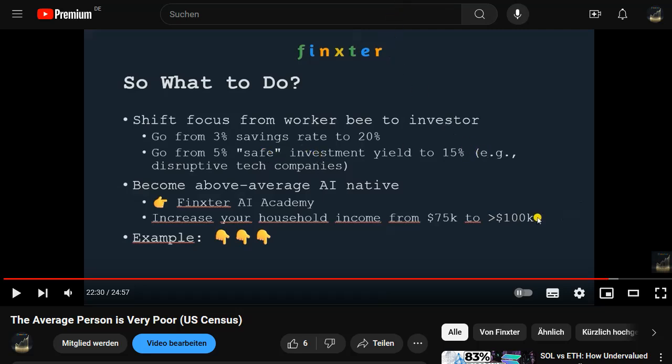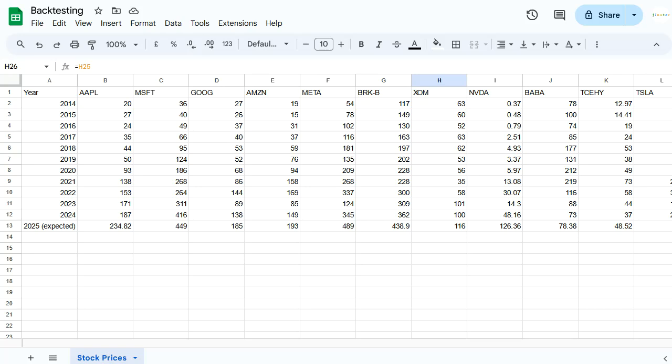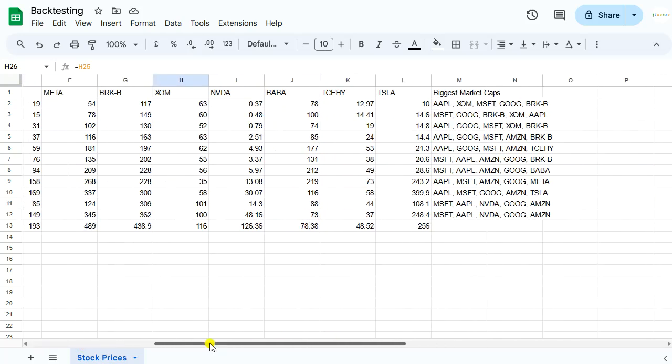And I will show you something that I just did, like a backtesting analysis with ChatGPT. I have been investing for the last 10 years, so this is more or less my experience. I did not use this exact strategy, but I just wanted to show how this kind of strategy performed. It's just a backtesting of a random strategy. Okay,